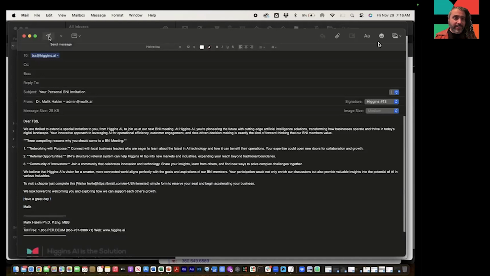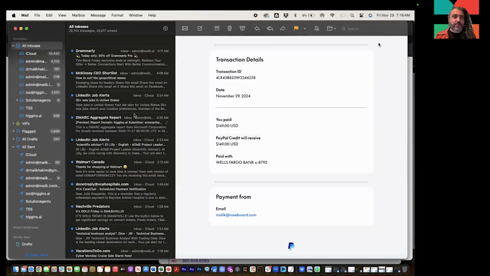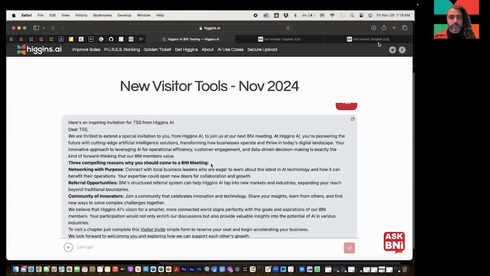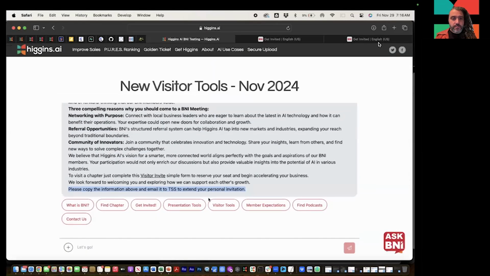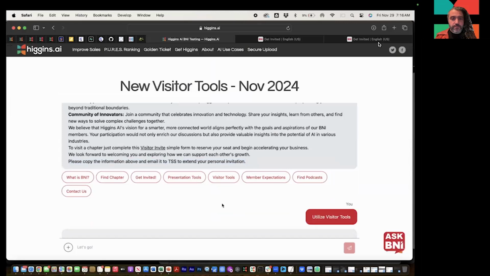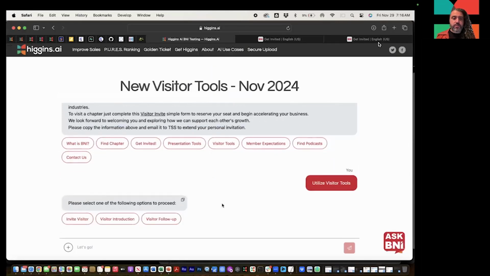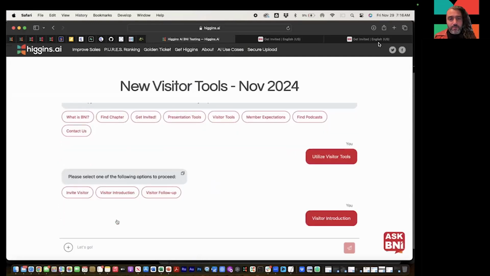It's as simple as that: to send out a personalized invite takes literally 30 seconds of your time, and you can actually get a personalized invite out to individuals. Now, the visitor tools also has, once you've invited the visitor, a visitor introduction, which we find is very, very powerful. Now, why is that powerful?